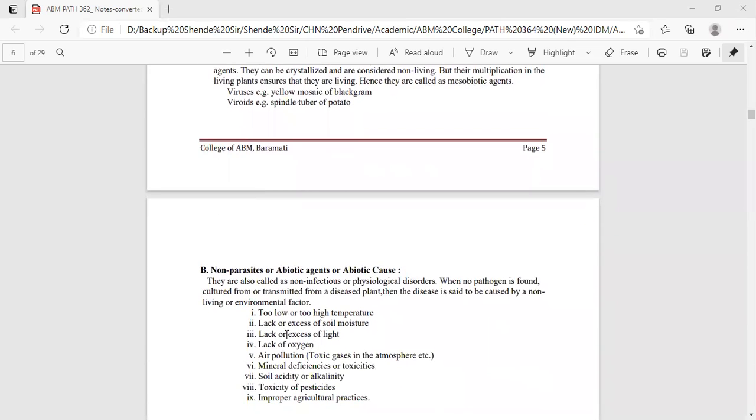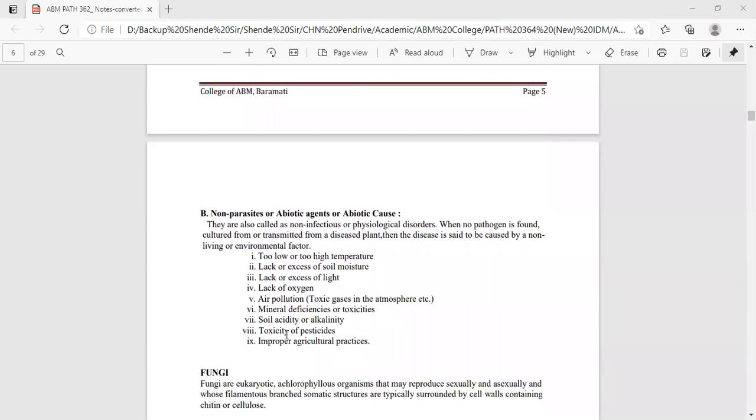The non-parasites or abiotic agents or abiotic causes are also called non-infectious or physiological disorders. When no pathogen is found cultured or transmitted from the diseased plant, then the disease is said to be caused by non-living or environmental factors. If there is no biotic cause, meaning no pathogen involved, and no mesobiotic cause, meaning no virus or viroid involved, and you see some change in the normal physiology of the plant, then it comes under non-parasitic disease or abiotic cause.